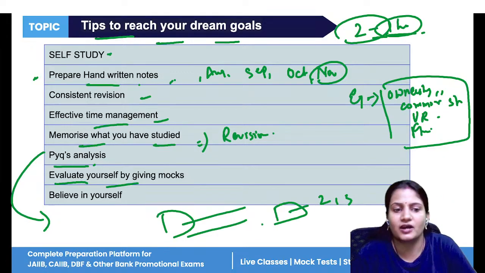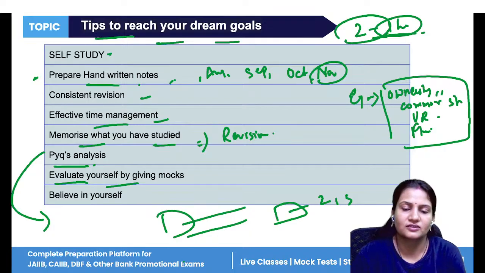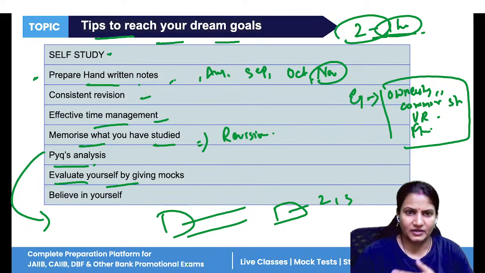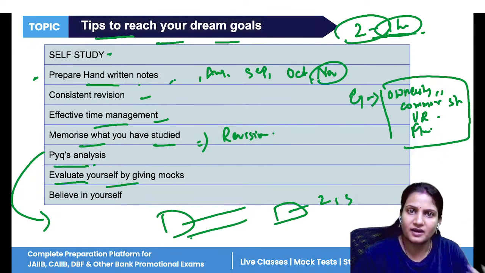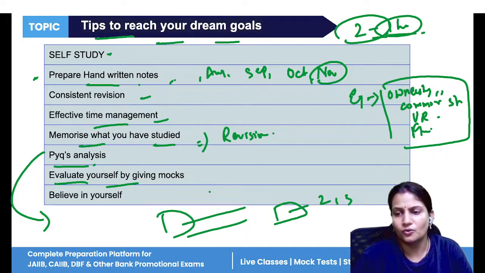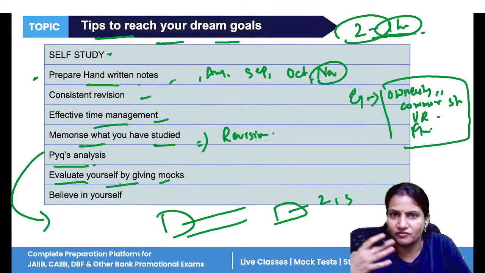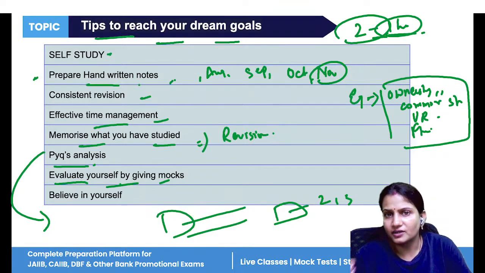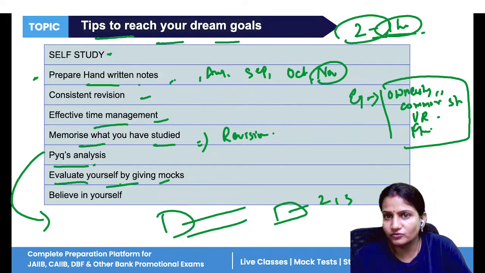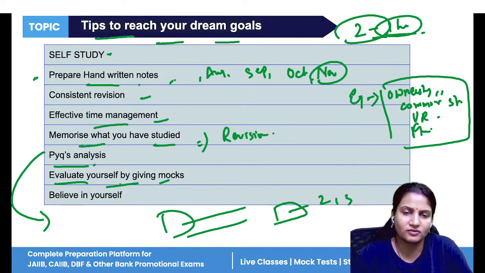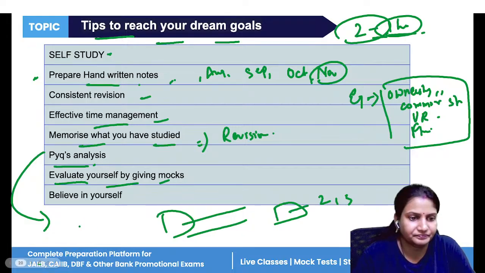Then last, evaluate yourself by giving mocks. It doesn't matter how much time you study or what you study, but if you have not solved any question, if you have not practiced anything, then your whole hard work and smart work will go in vain. So once you have completed your syllabus, try to give mock tests. At least you will get to know where you are standing, where you are lacking behind, and how much more you have to study. So assess yourself by giving mocks.